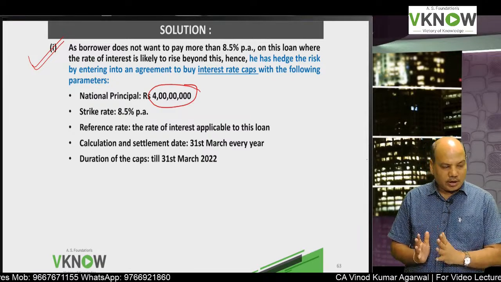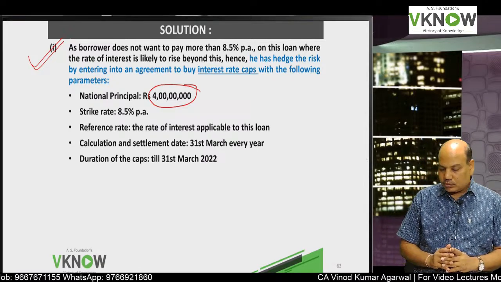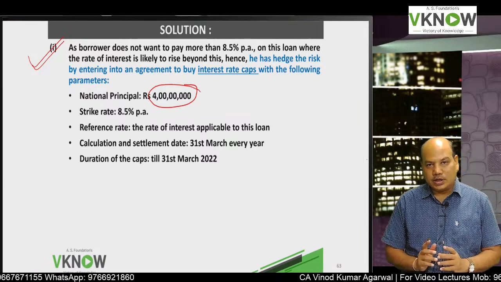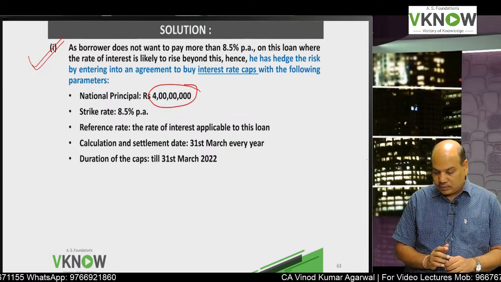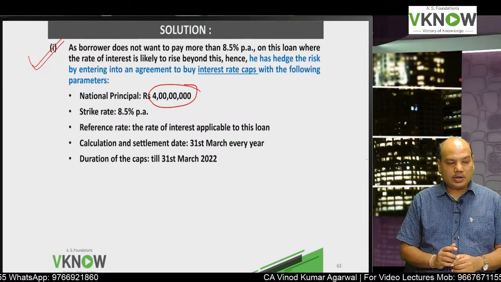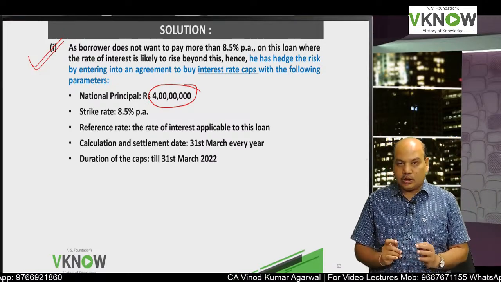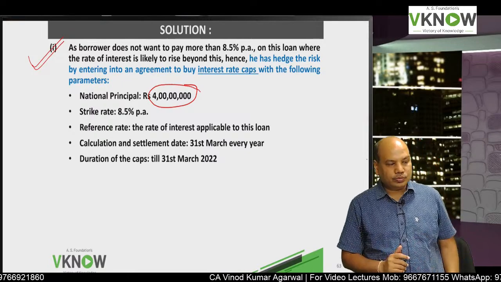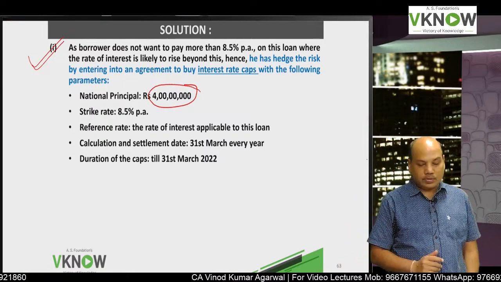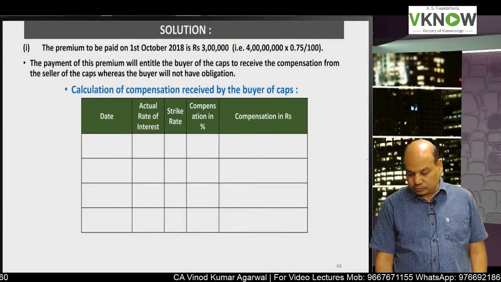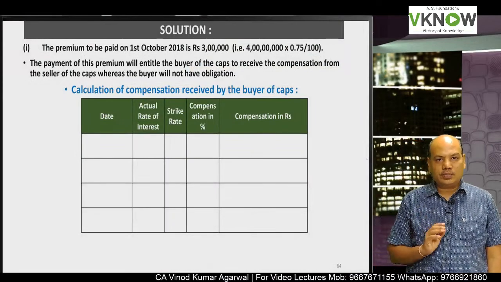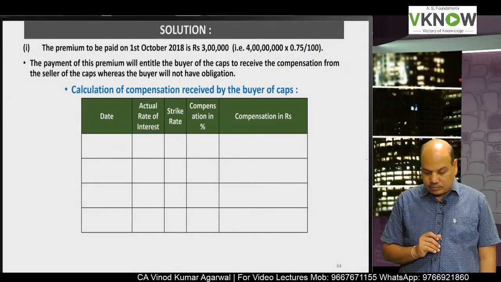But if you have time, then write down: calculation and settlement 31st March every year, and duration of the cap till 31st March 2022. Means it's a 4-year problem.